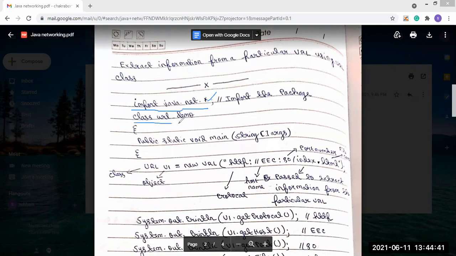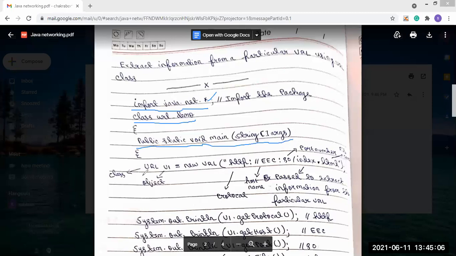Then class URLDemo. This is the name I have chosen for the class. Next, there will be public static void main(String args[]). This is the main function, the normal main function.